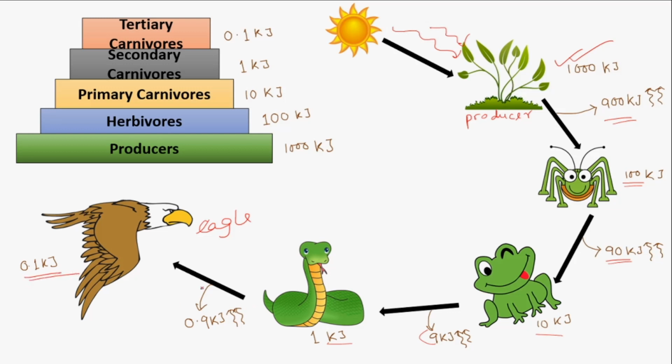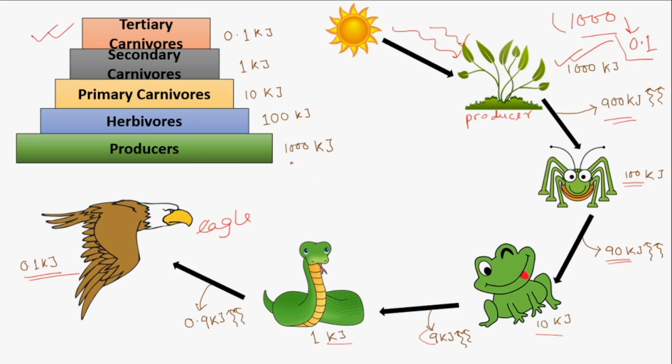It starts from 1000 kilojoule and ends at only 0.1, so it is a massive difference. So this is the graphical or pyramid representation.